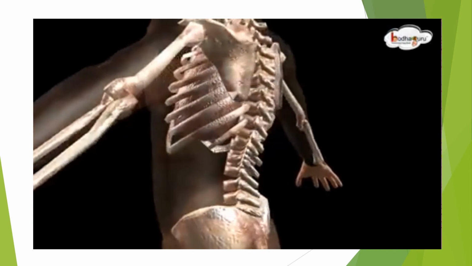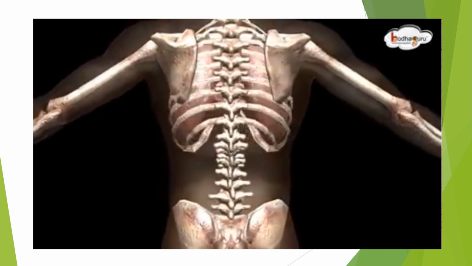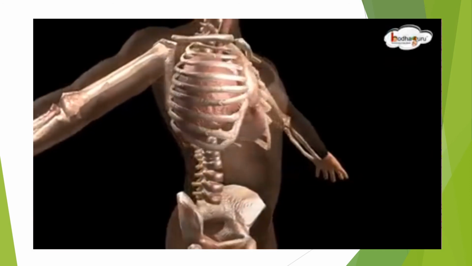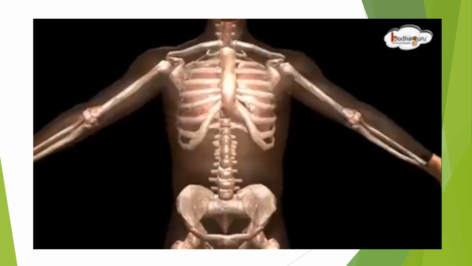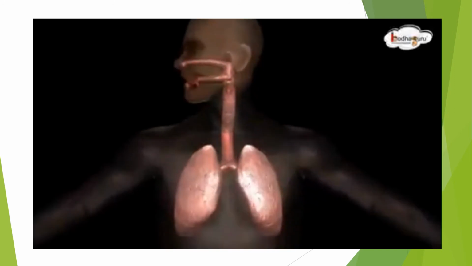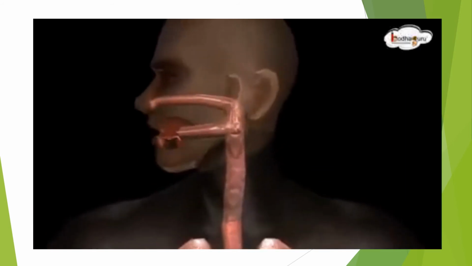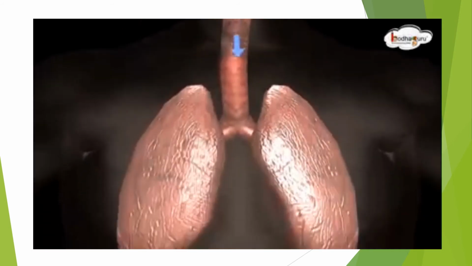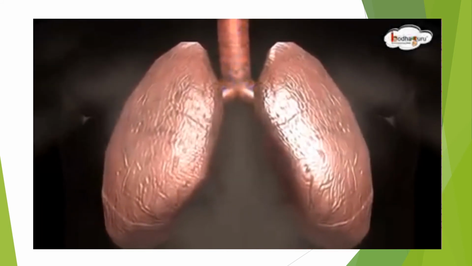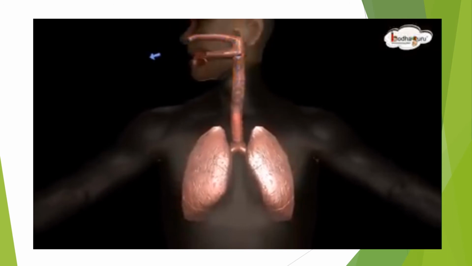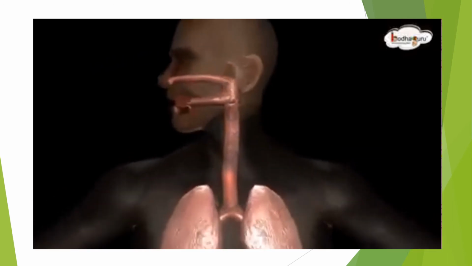Breathing occurs in two steps, inspiration or inhalation and expiration or exhalation. Inspiration or inhalation is the process of taking in air rich in oxygen. And exhalation or expiration is the process of breathing out air rich in carbon dioxide.